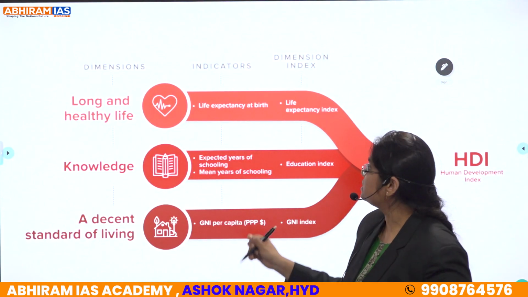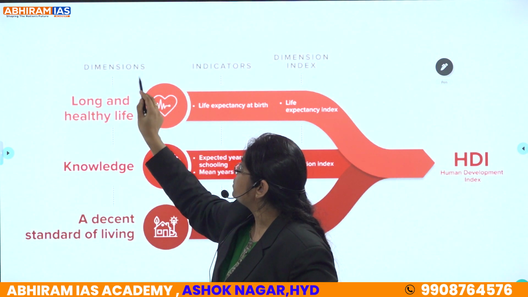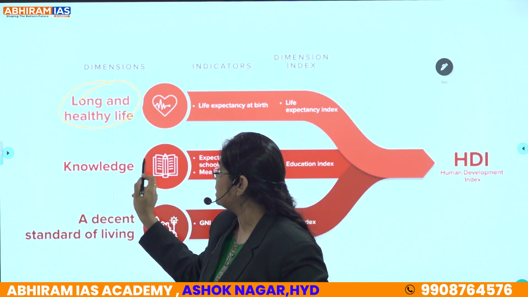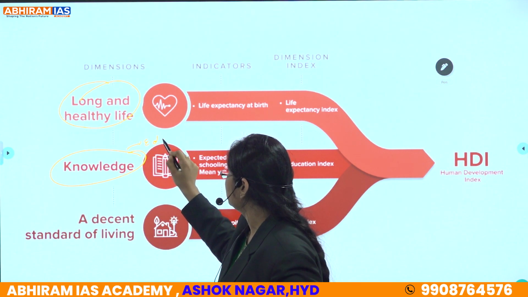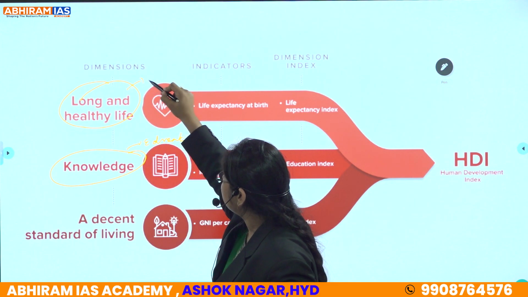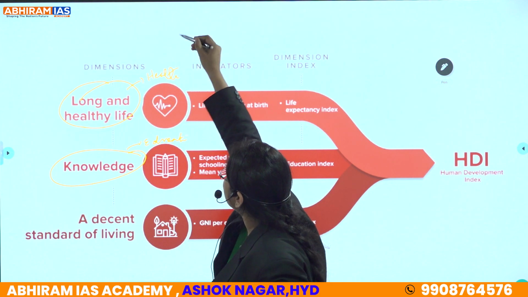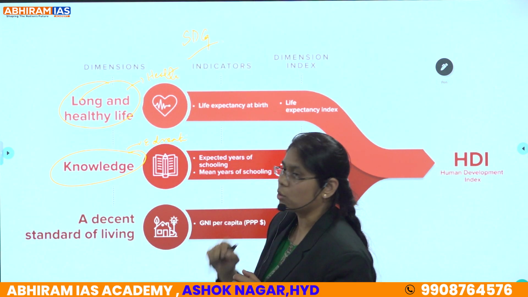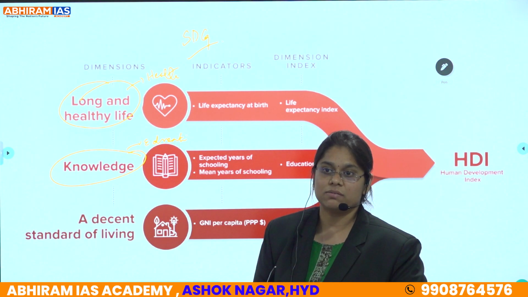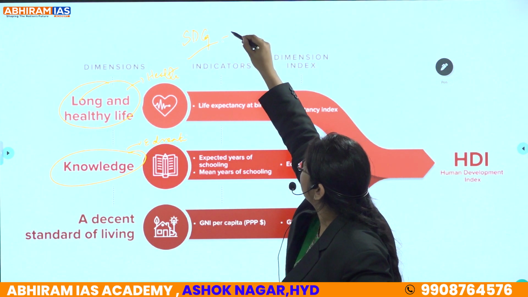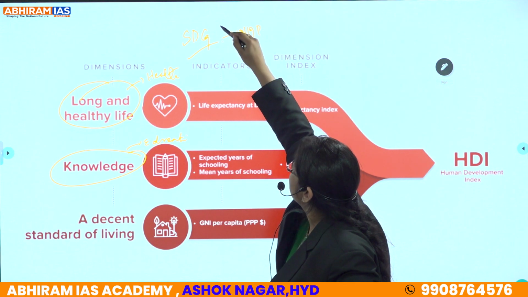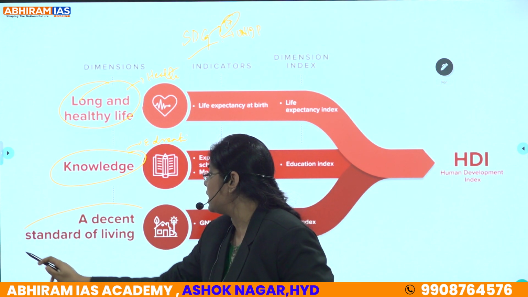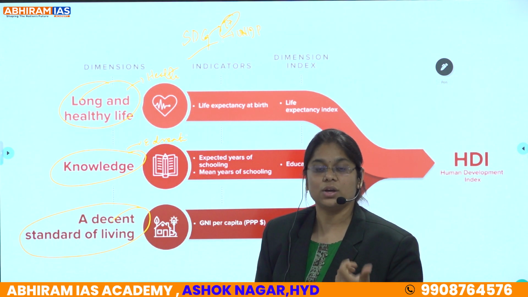So as discussed, there are three indices, the three dimensions. They are a long and healthy life, and next is knowledge, that is the education. A long and healthy life comes with good health, and these are all possibilities that increase our sustainable development goals. We are striving to achieve our sustainable development goals, which are also given by the UNDP, and there are 17 such goals. Clear? And the last thing is a decent standard of living, that is quality of life.